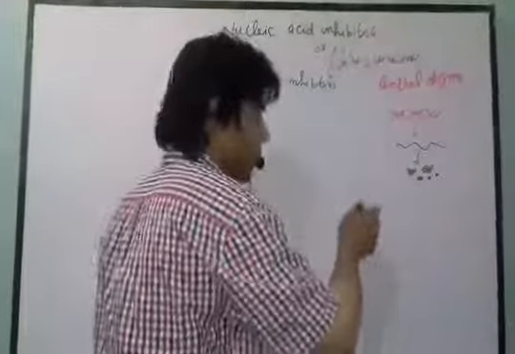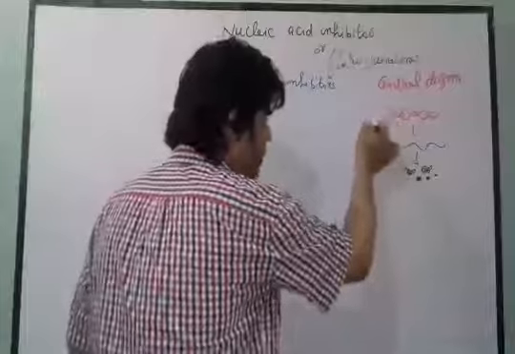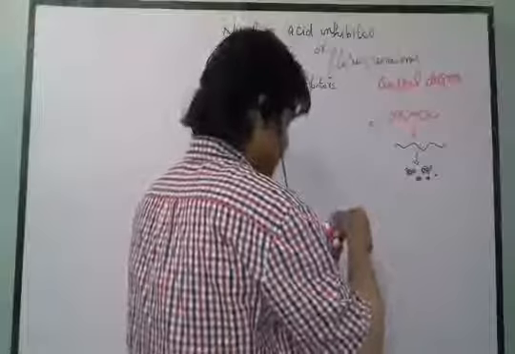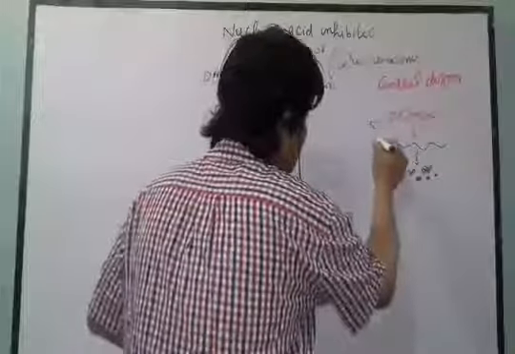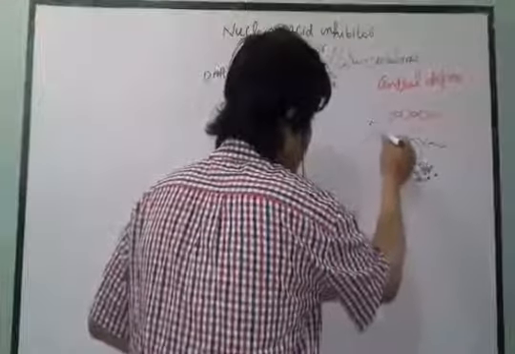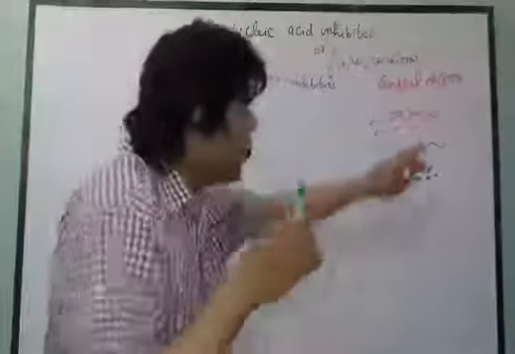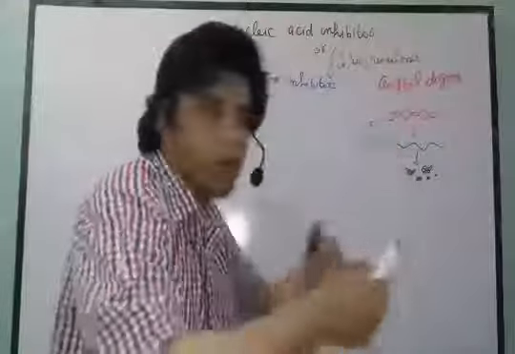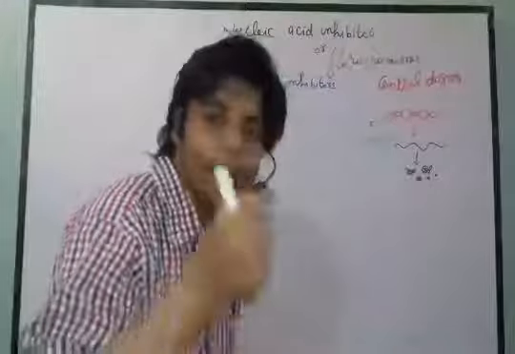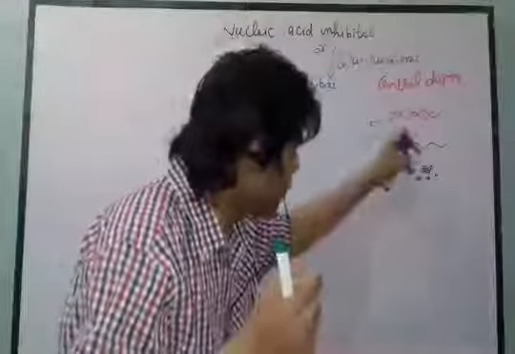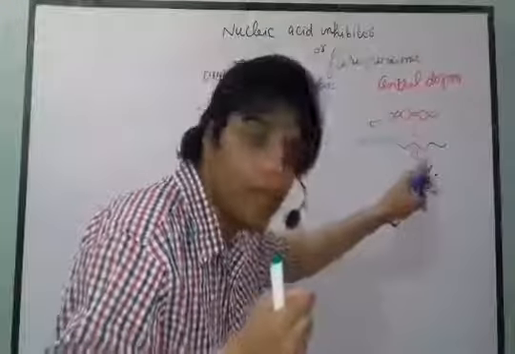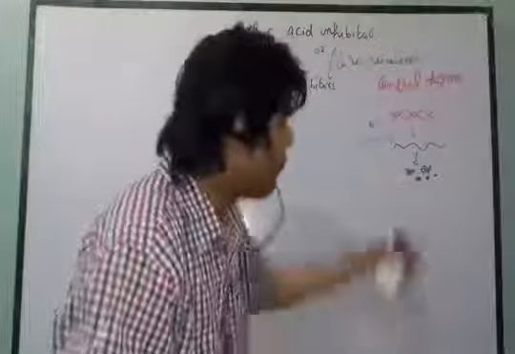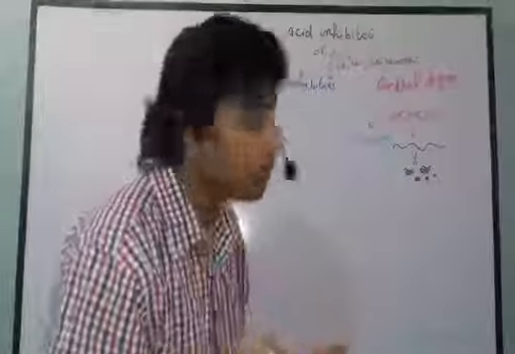Let's suppose these are the proteins. And from this DNA sometimes we also get another DNA. So this is called replication. When from DNA we get another DNA, we call that a replication process. From DNA when we get RNA we call that transcription, and from RNA when we get proteins we call that translation.